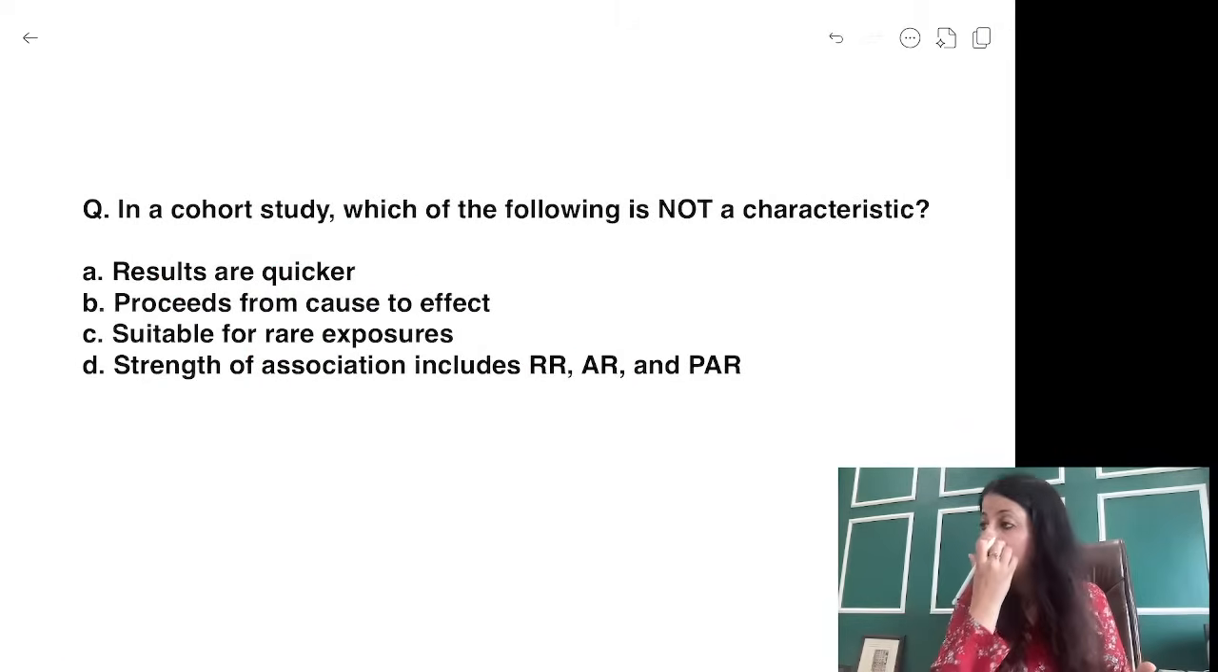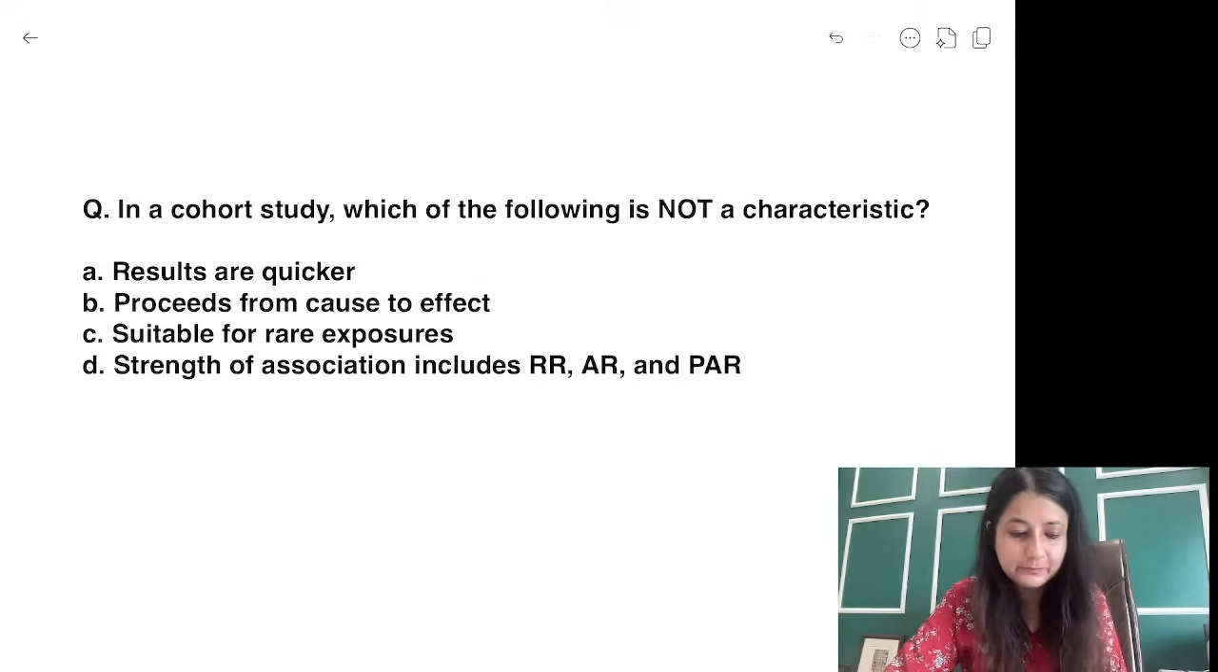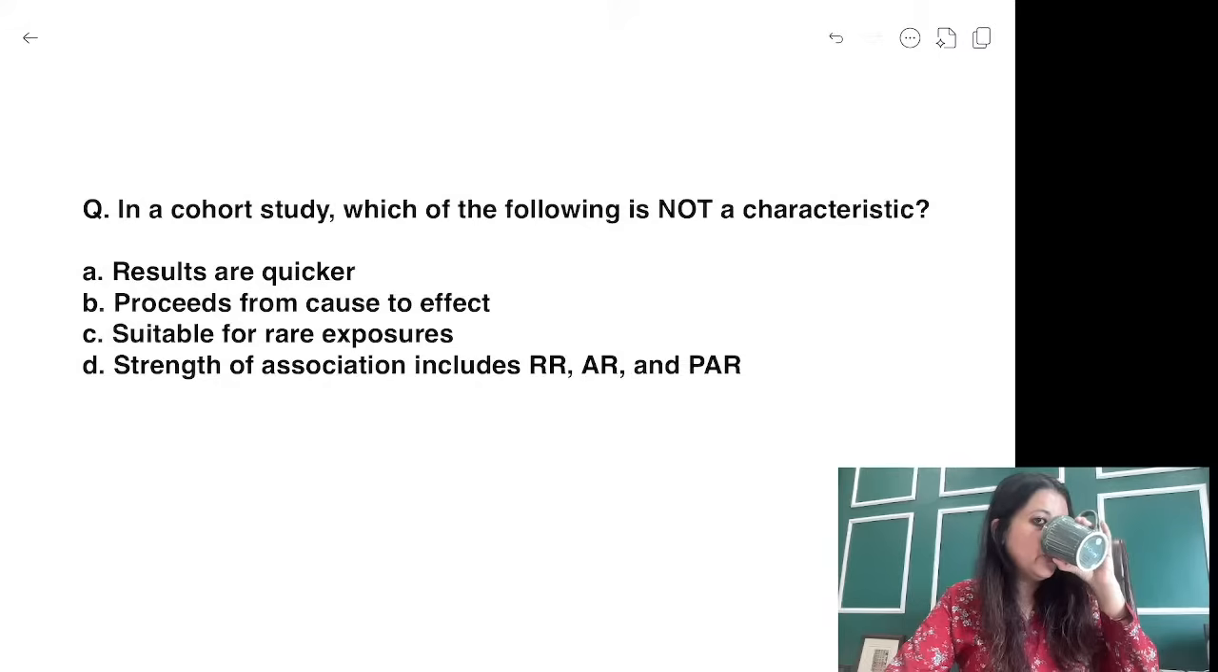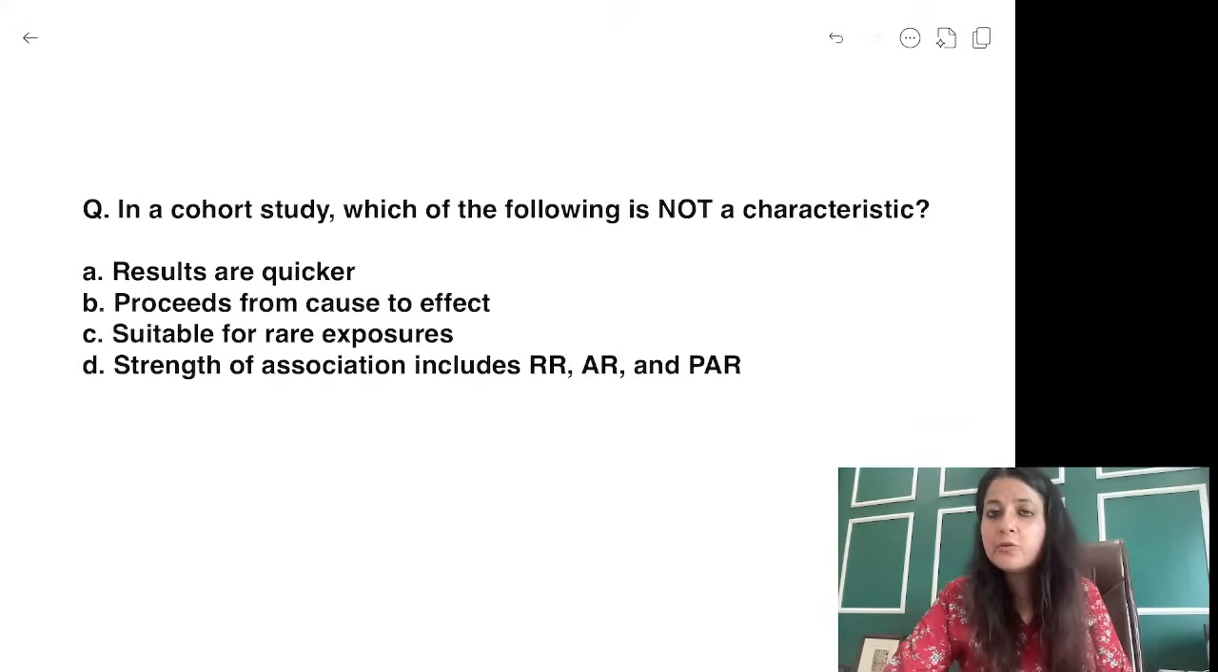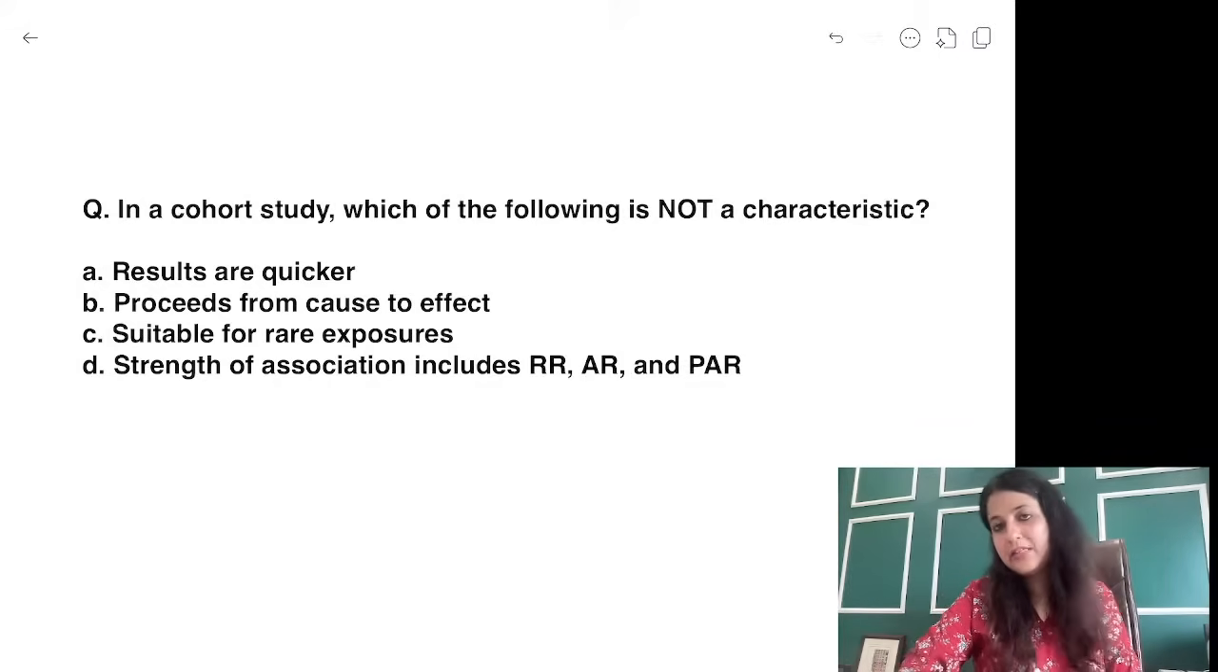Let me sum up the other topics also, guys. We have a couple more things to see. Quickly answer karo isko. Last में, I'm going to give a slide of all the buzzwords together.